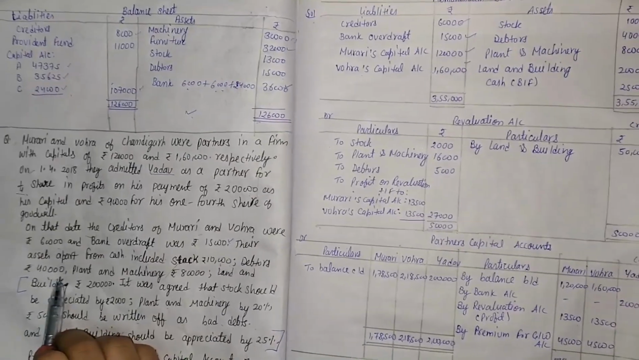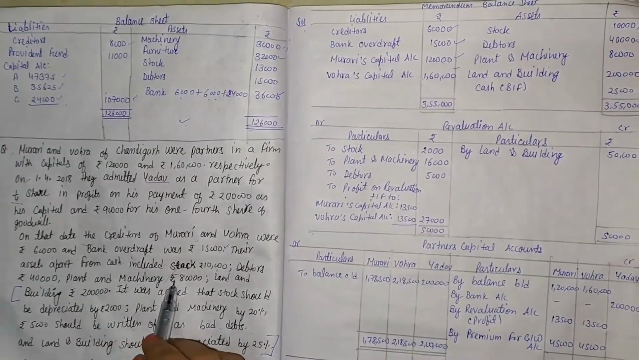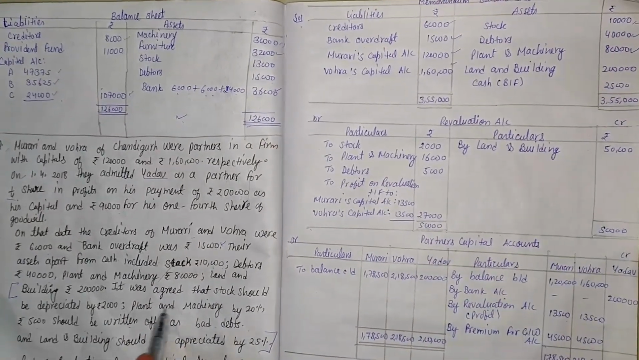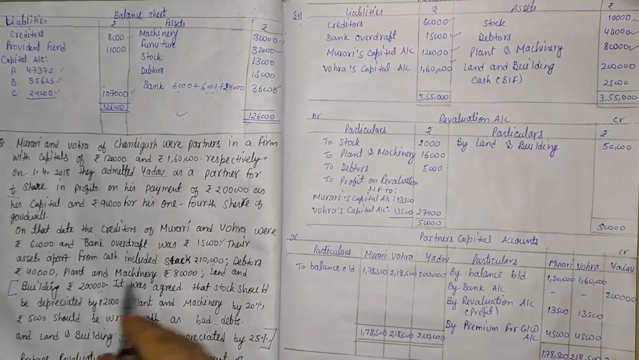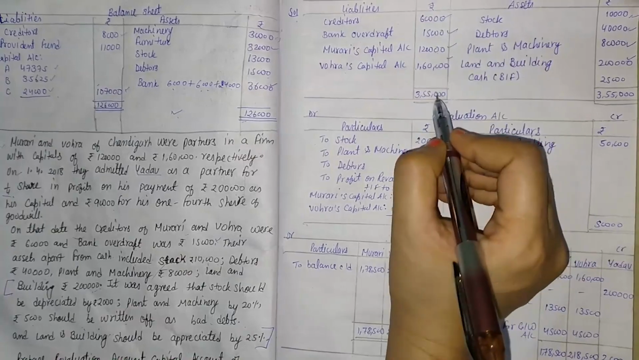Debtors value is 40,000. Plant and machinery is 80,000. And building is rupees 2 lakh. Here the building value is 2 lakh. We can total both sides.